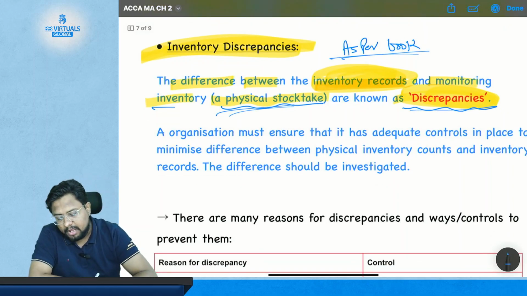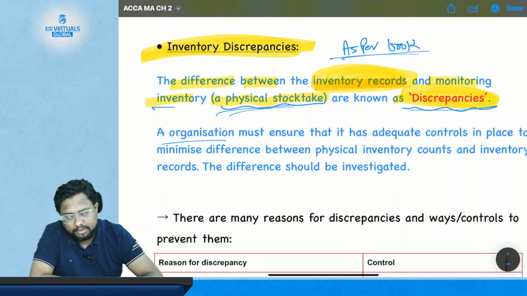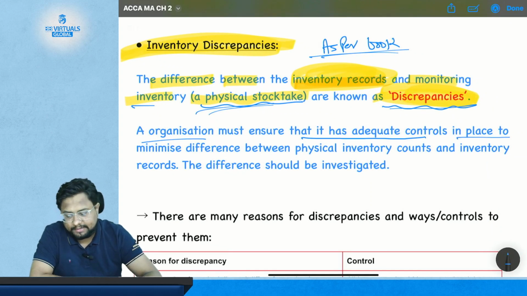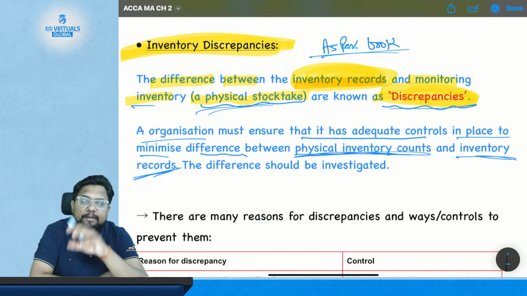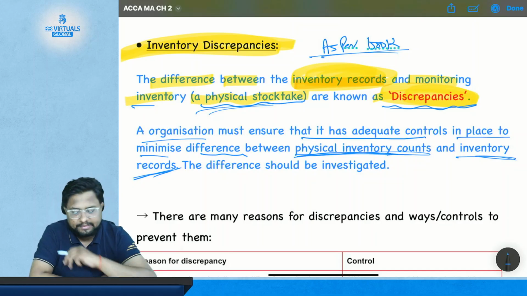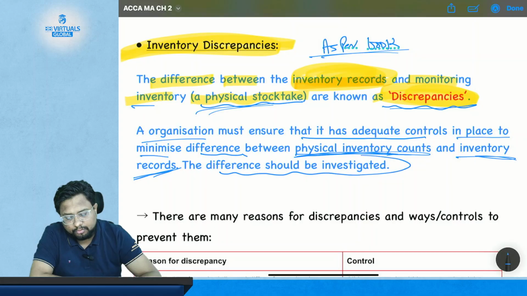Now our organization must ensure that it has adequate control in place to minimize the difference between the physical inventory count and the inventory record. Every organization must have controls in place to prevent such differences, and such differences should also be investigated.